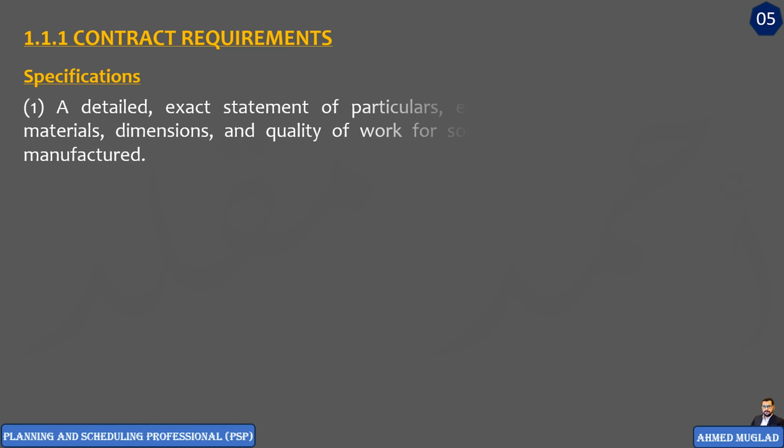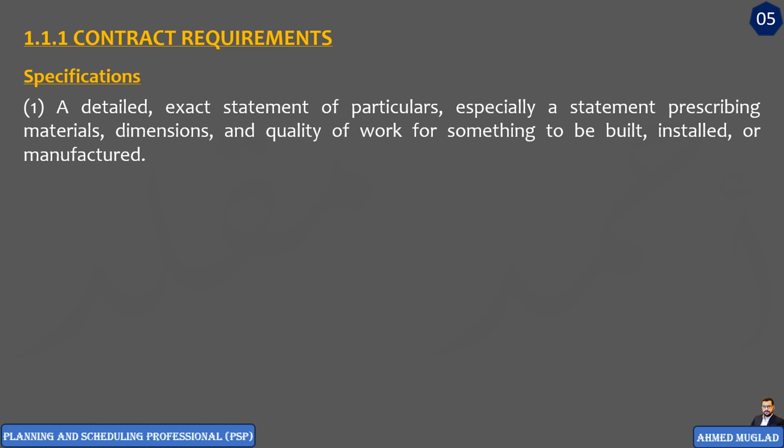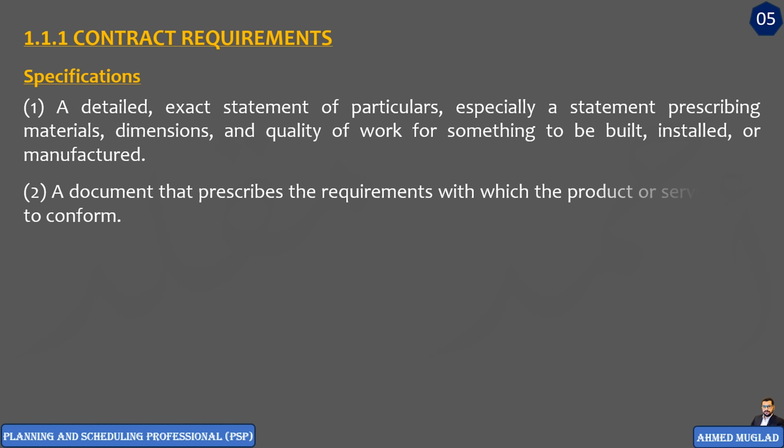Specification is a detailed, exact statement of particulars, especially a statement prescribing materials, dimensions, and quality of the work for something to be built or procured or installed. Or we can say a document that prescribes the requirements with which the product or service has to conform.